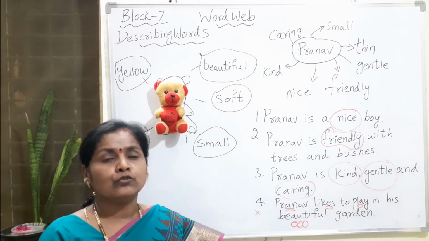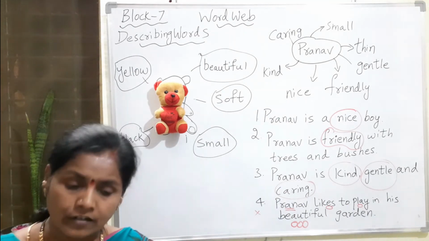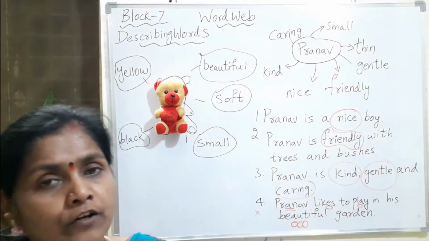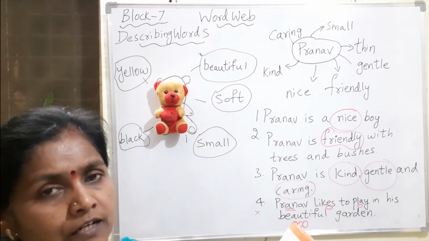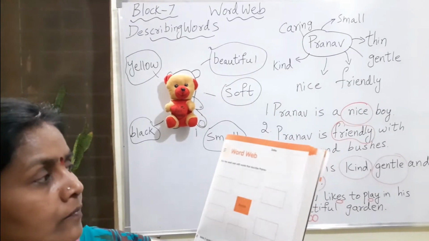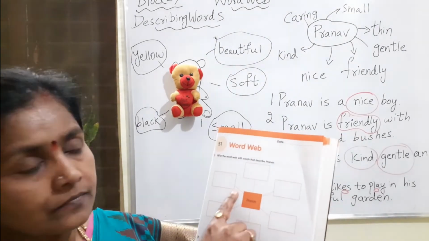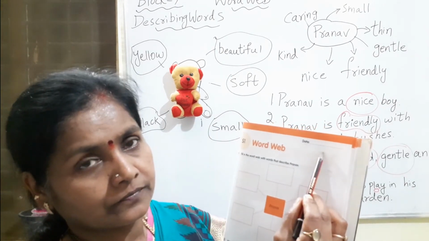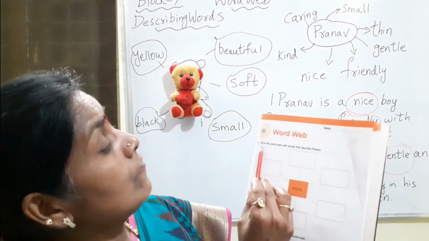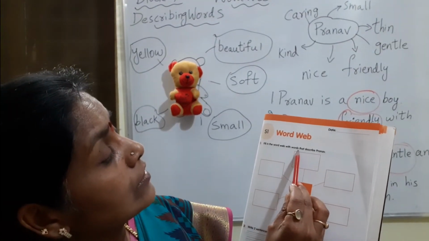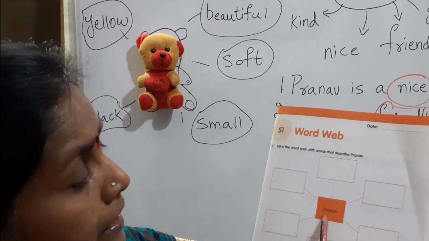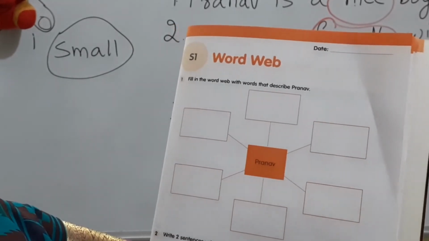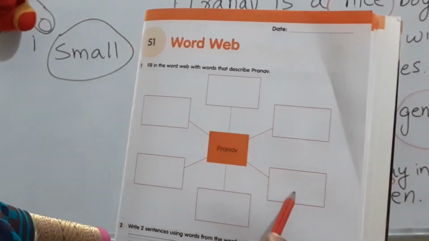Now it's time for you to open your English workbooks. Yes, all of you, open your English workbooks to page number 41. Here you write down the date, and fill in the word web with words that describe Pranav. Pranav is already there on the board. Please don't copy from the board. You think of other words related to Pranav and fill in these boxes.